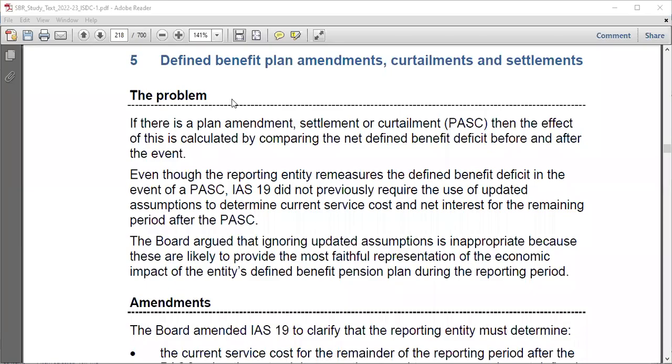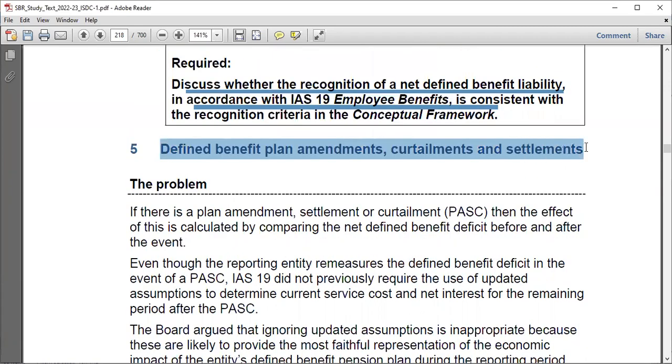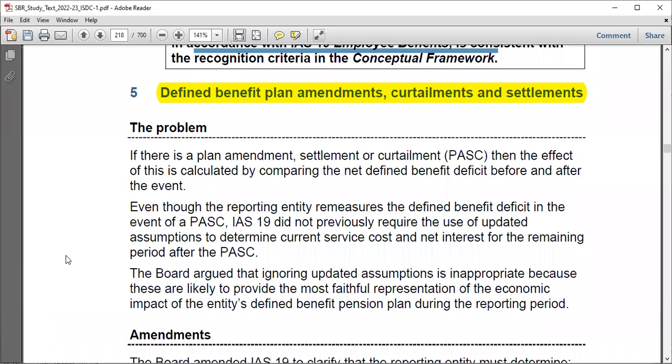All right, let's proceed with IAS 19, employee benefits. Now here they're speaking of defined benefit plan amendments. Maybe you have amended the plan. You have made a curtailment, as I told you, related to past service cost, or maybe you have made a settlement. Maybe employees have transferred to another company, and so you have also transferred those obligations, but in exchange for a particular consideration.